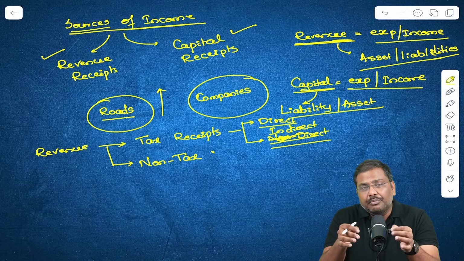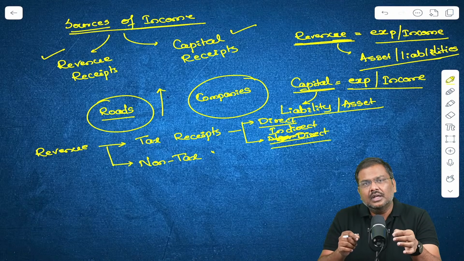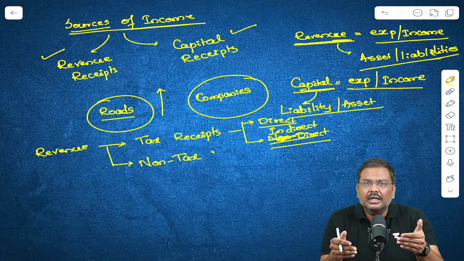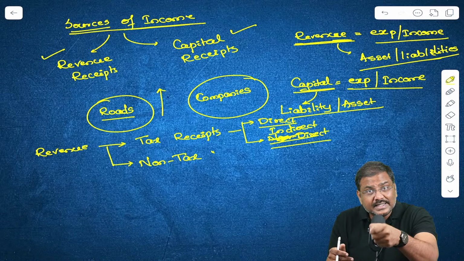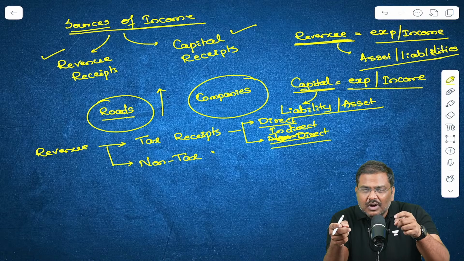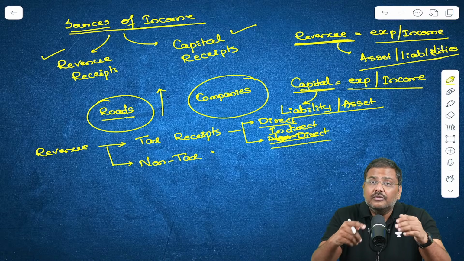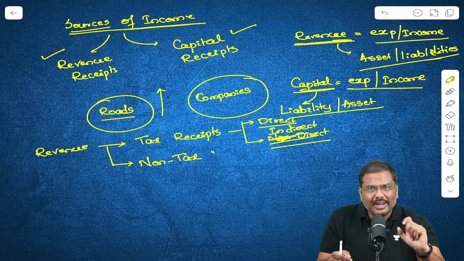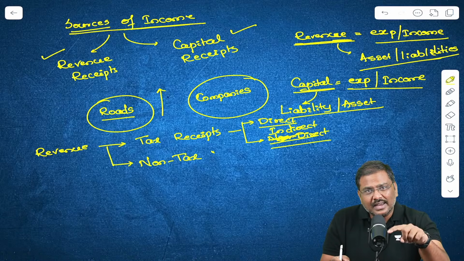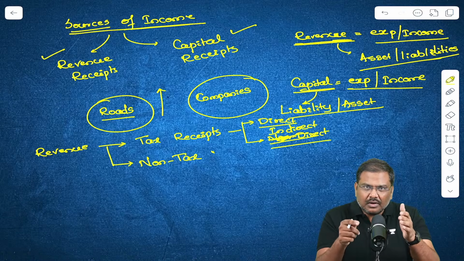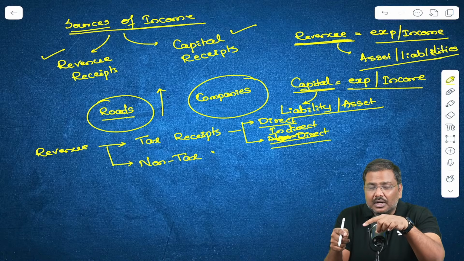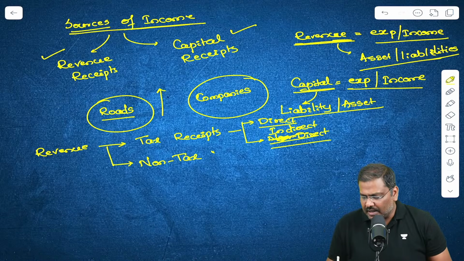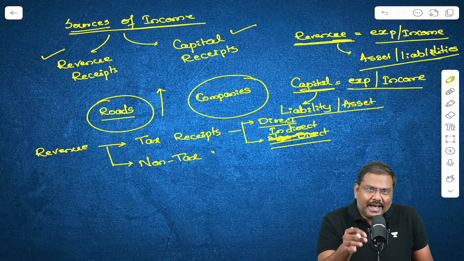The government of India will impose a GST on the service provider or the seller of the goods. Let's say I go to the shop and purchase a product. The GST is imposed by the government on the seller, but this particular seller will transfer the burden of taxation to me when I purchase the product from the shop, or when I go to the restaurant and eat the food, or when I go to the movie, the entertainment taxes are imposed on me, etc. So the burden of taxation ultimately falls on the consumer, even though the first point of application is on the goods or the service provider. These are basically called indirect taxes.